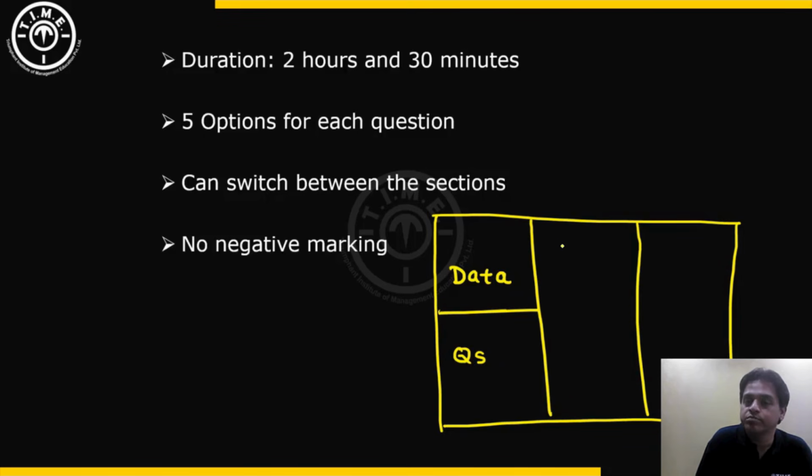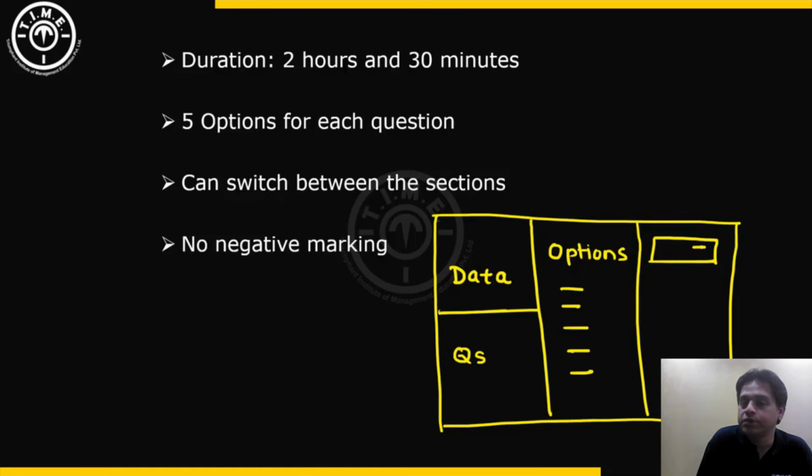Then in the second part of the screen, the middle part of the screen, options were given. There were 5 options for each question. And the rightmost part of the screen is where the switching between sections and questions was possible.